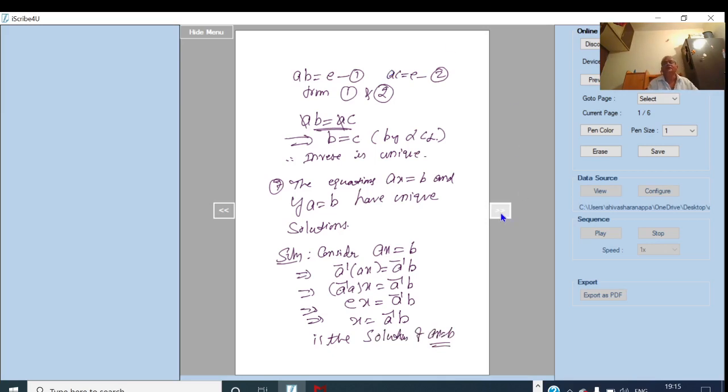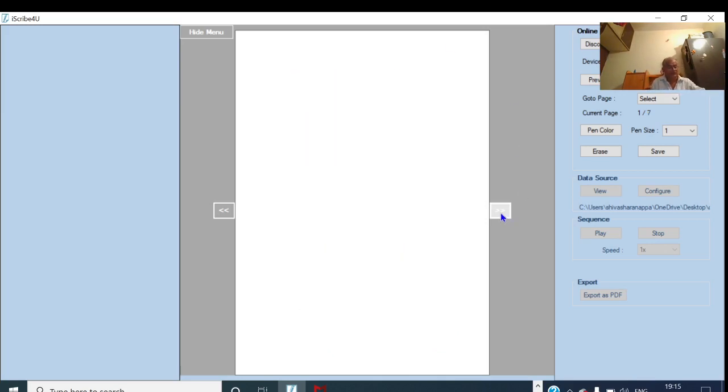Now for uniqueness, I have to show that this solution is unique. For that, let there be two solutions, x1 and x2, of the equation Ax equal to B. Then I will show that x1 is nothing but x2.